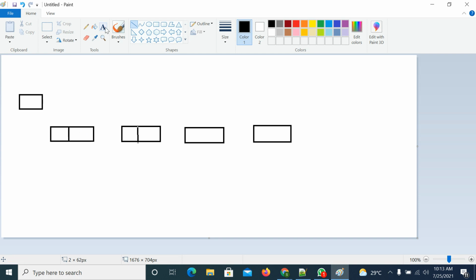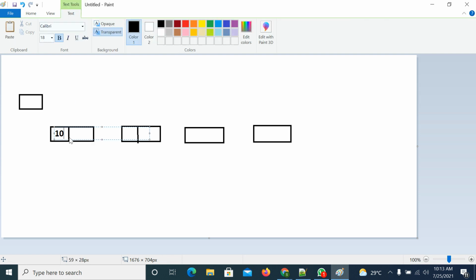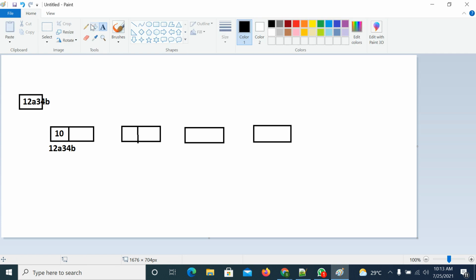Data part means, suppose you inserted the value 10 here, and this one contains some address. This address will be updated here, so that means this is linked with this one.